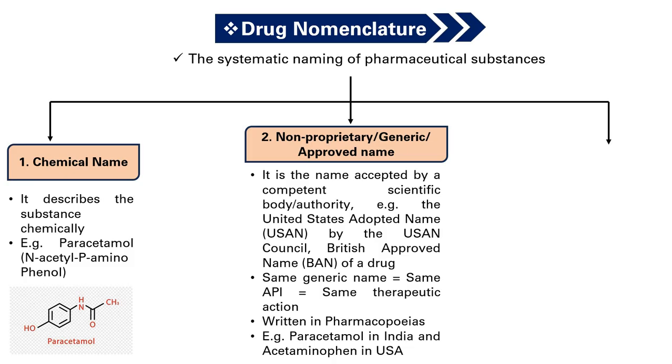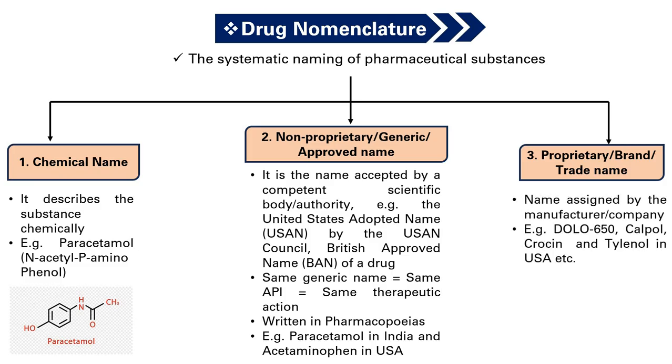Third, proprietary, brand or trade name. This name is assigned by the manufacturer or pharmaceutical company. One drug may have multiple brand names. Example, Dolo 650, Calpol, Crocin. These are the brand names of paracetamol, and Tylenol in USA. Brand names vary from company to company.